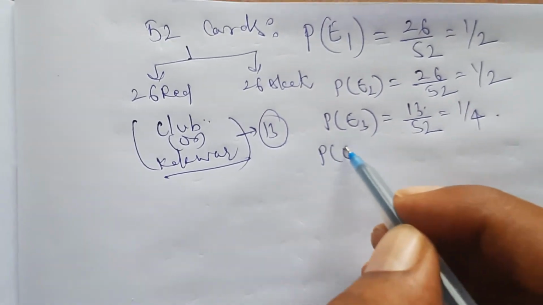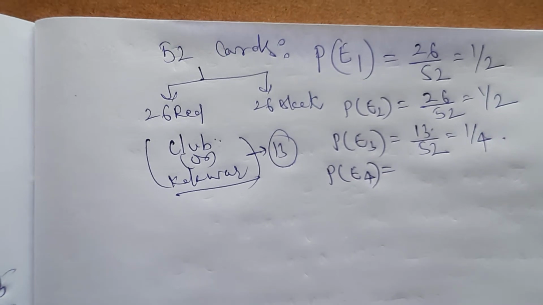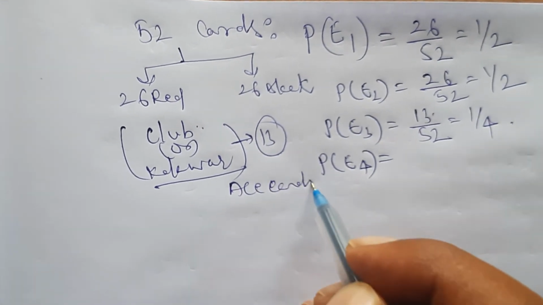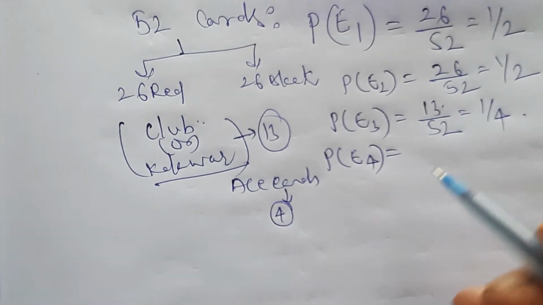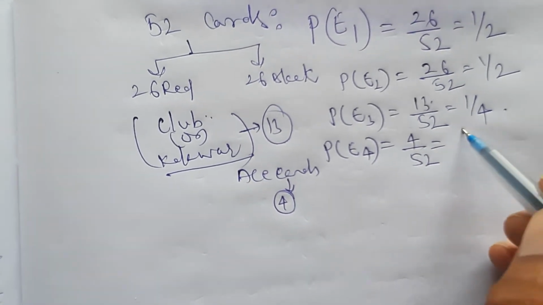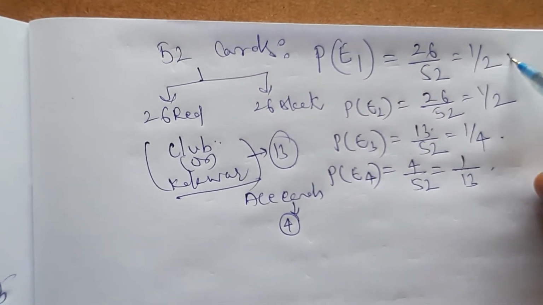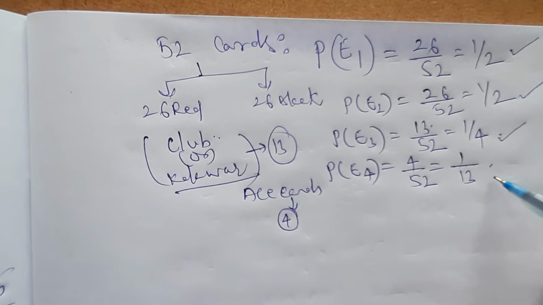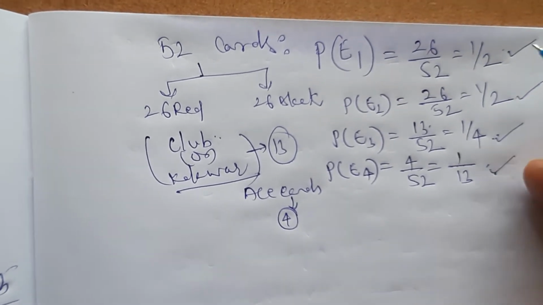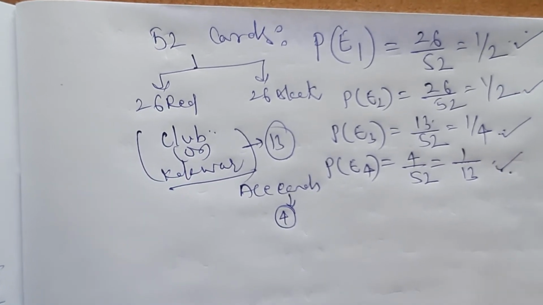Next probability of E4, getting an ace card. How many ace cards are there in total? 4 ace cards. So 4 by 52, which is equal to 1 by 13. If you observe, E1, E2, E3, E4 have different probabilities, so they are not equally likely.